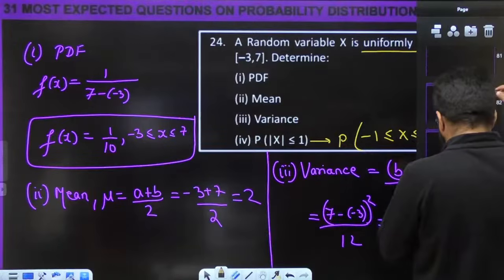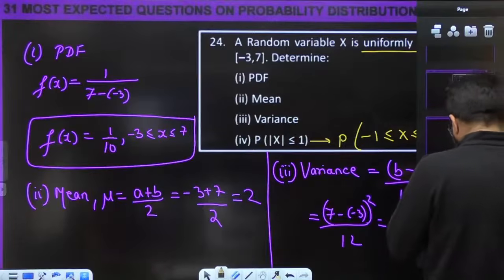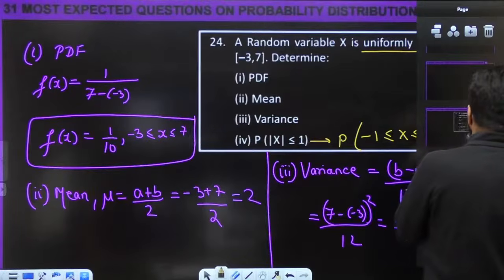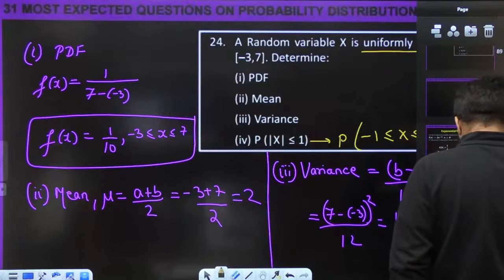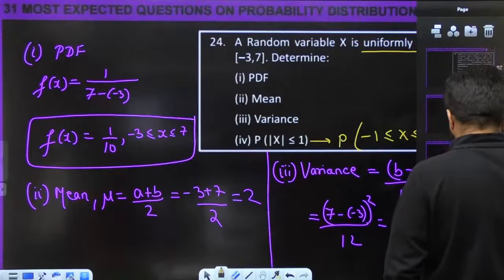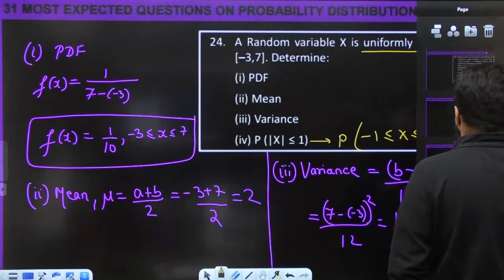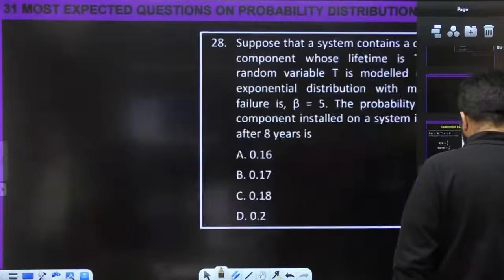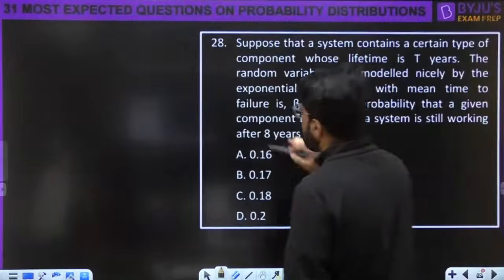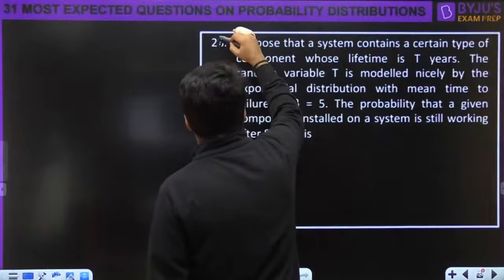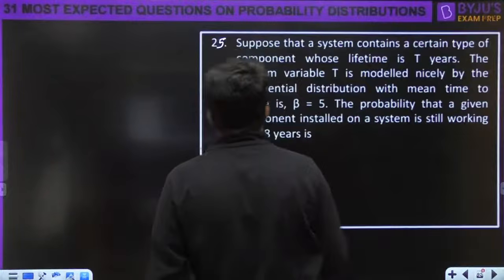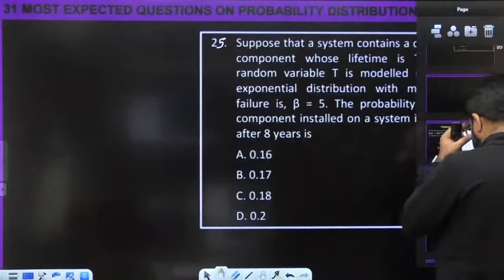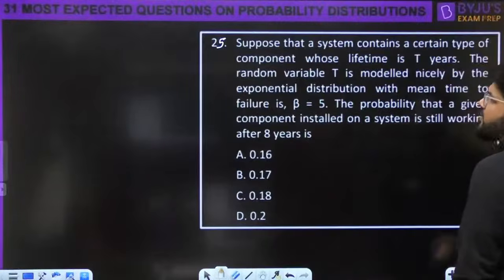Let's go ahead. Let's go ahead first to this. Let me make this as 25 first. इसको 25 कर देते हैं.